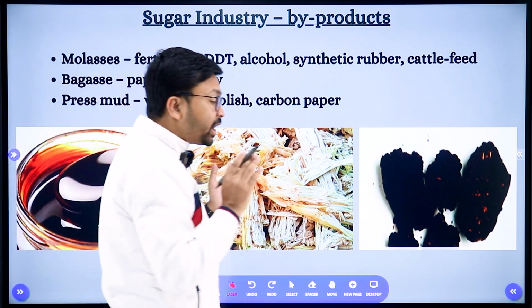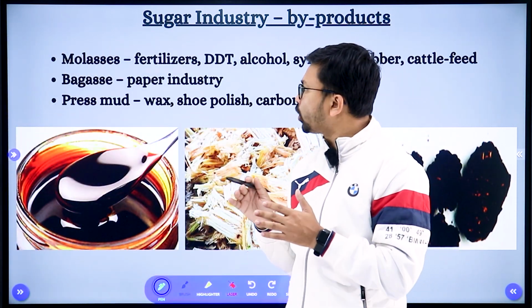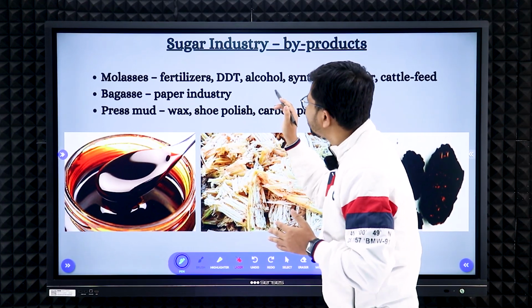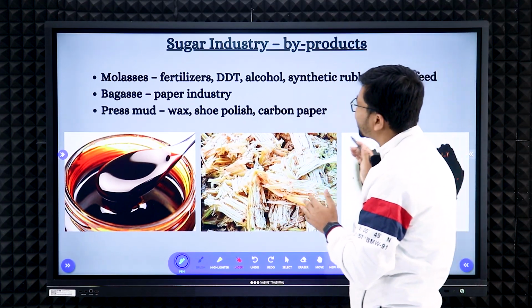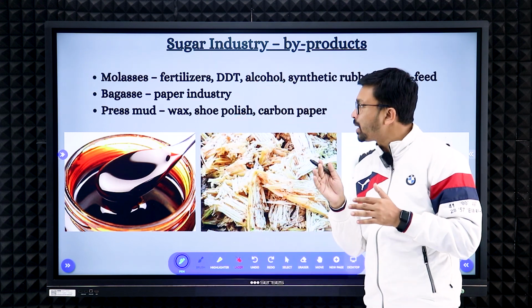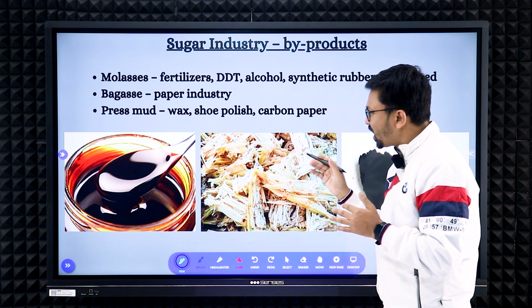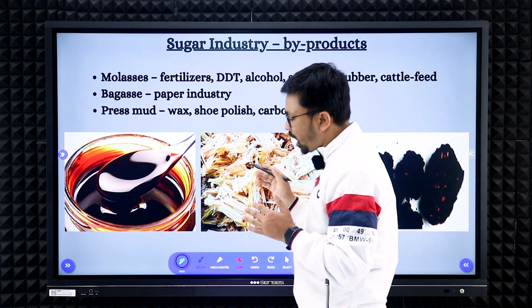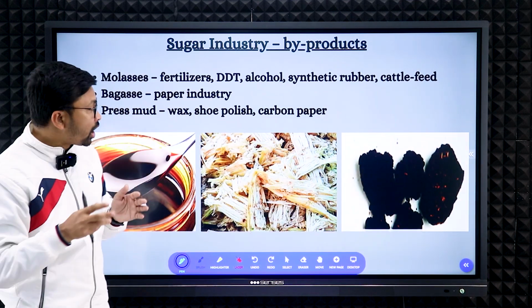And you need to remember the uses of those byproducts. Molasses is very useful for fertilizer, DDT, alcohol and synthetic rubber. Bagasse is mainly used for paper making, for the paper industry. Press mud is used for wax, shoe polish, even carbon paper. Those are the main uses of those byproducts, right?